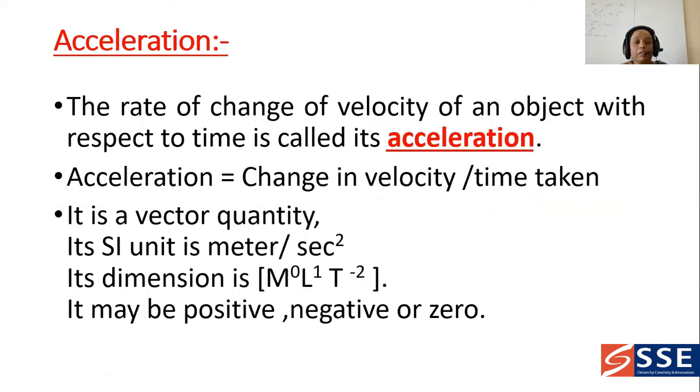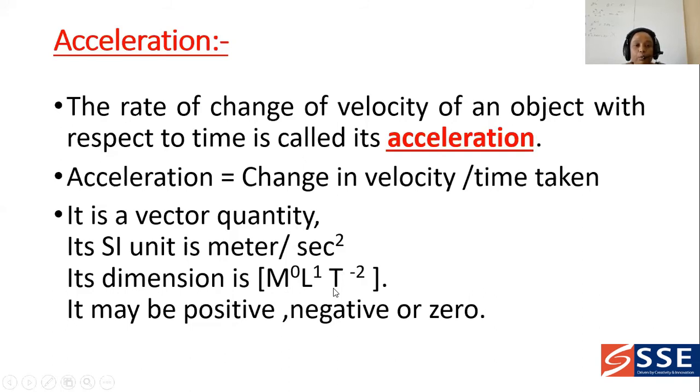And acceleration. So how you can define acceleration? The rate of change of velocity of an object with respect to time is called its acceleration. So acceleration can also be written as change in velocity to the time taken. So it is nothing but a vector quantity. And SI units manam etla rayachu. So meter per second square. And what are its dimensions? So dimensions are LT power minus 2.